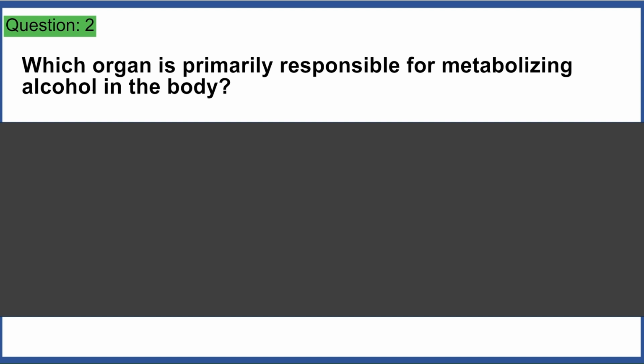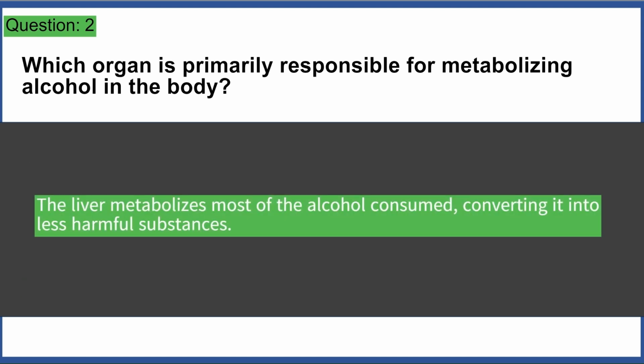Which organ is primarily responsible for metabolizing alcohol in the body? A. Heart. B. Lungs. C. Kidneys. D. Liver. Answer D. The liver metabolizes most of the alcohol consumed, converting it into less harmful substances.